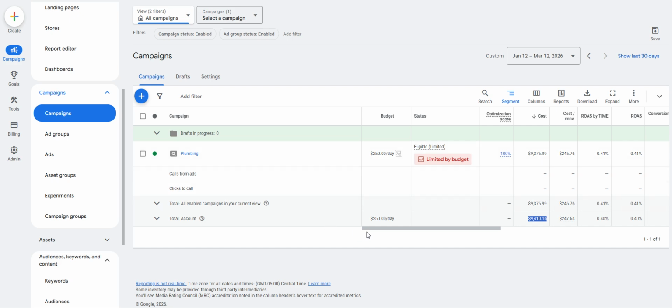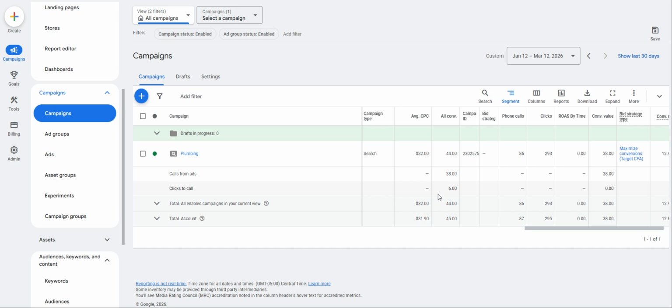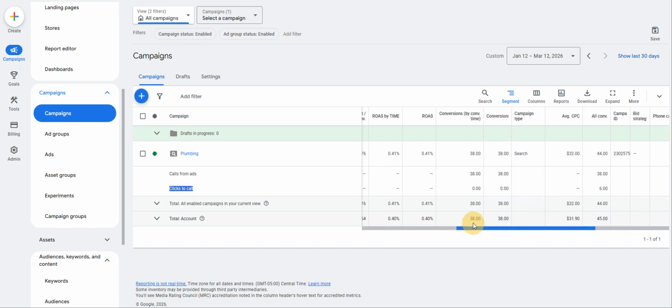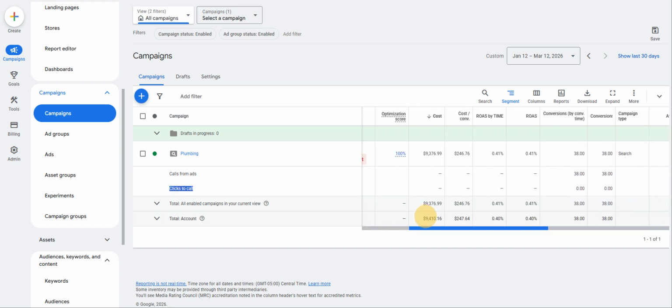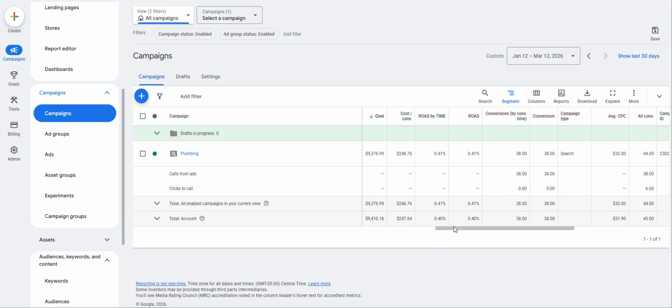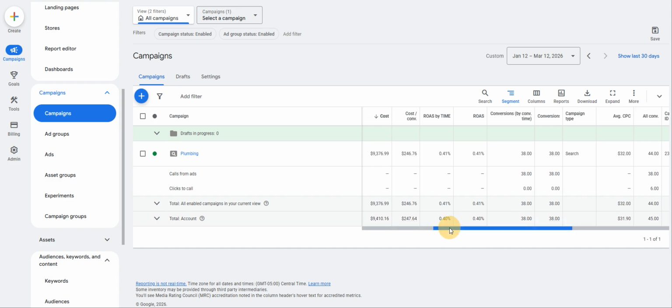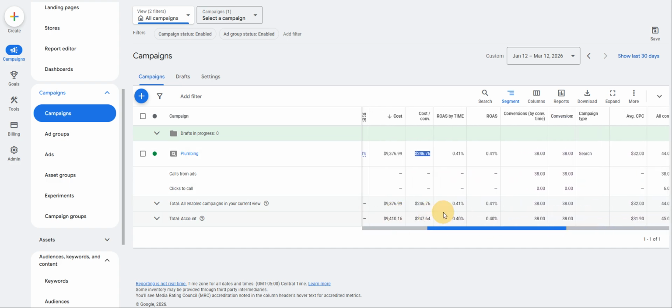So first thing I notice here is we are under recording conversions, right? We're only tracking calls from ads and clicks to call. For anyone who doesn't know, clicks to call represents calls from the sponsored business profile, sponsored map ads, whatever you want to call it. It's the location asset. And you know what? I will say these are good results. I mean, honestly, I am impressed. I will say right now, this is a very basic setup. It's very bland, but it's actually kind of working. Yeah, the cost per lead's high, but we can always get that down. But yeah, it's working, okay?